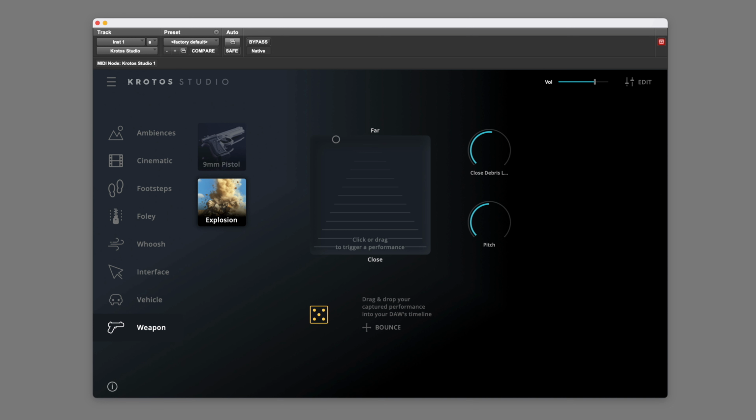Some of the presets, such as this one, have some additional controls. Here we've got pitch and also a close debris control. Let's just change this to close and then see what this does. Reduce it. So it's dropped the amount of shrapnel in there. Let's take it to the max. Loads more debris and breaking glass, etc. That's very useful. And then pitch.